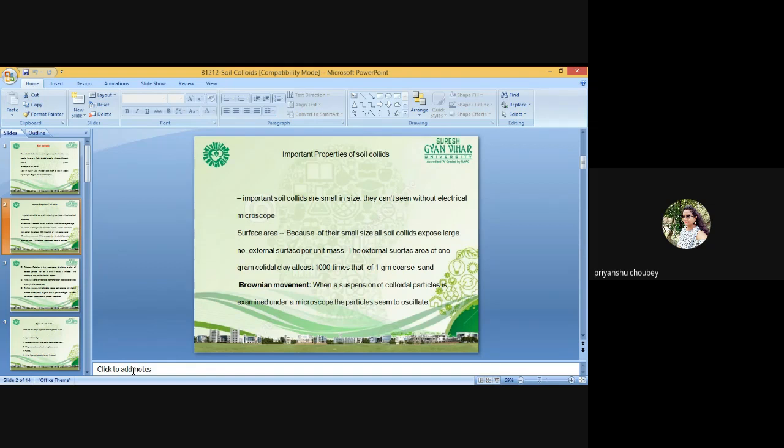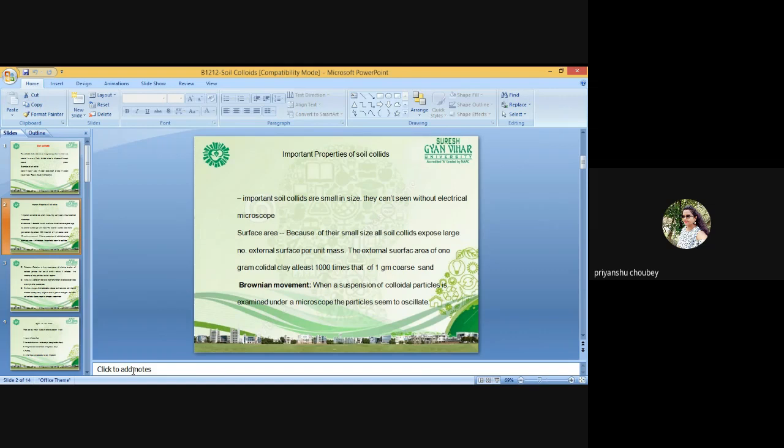So with high specific surface and charge, soil colloids are at the same time lyophilic because of their hydration tendency, and lyophobic because of their sensitivity towards electrolytes.